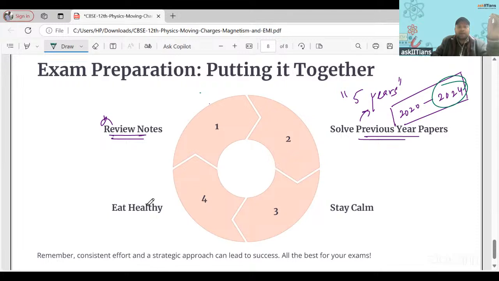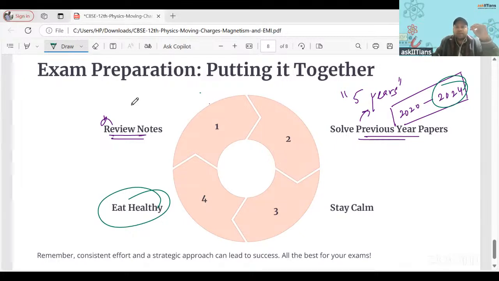And most importantly, eat healthy, because now is not the time to have any illness. You should not feel unwell right now. That year has multiple sets, but you have to do only one set. So eat healthy, don't go for junk food at this point of time. Keep very good care of your health.